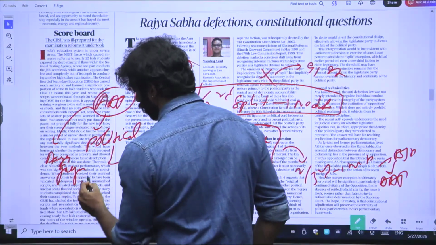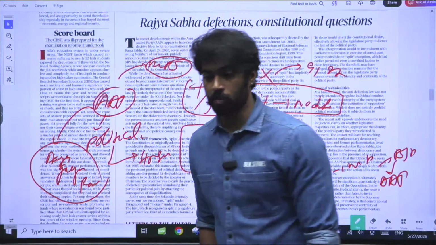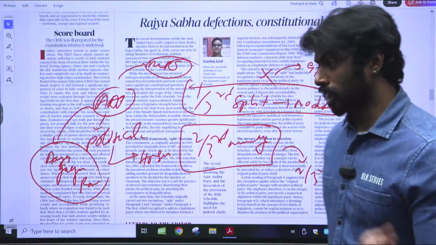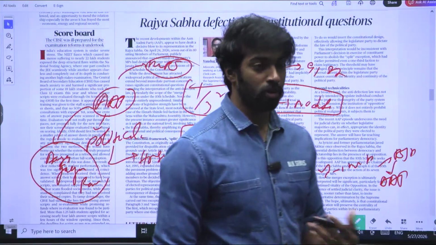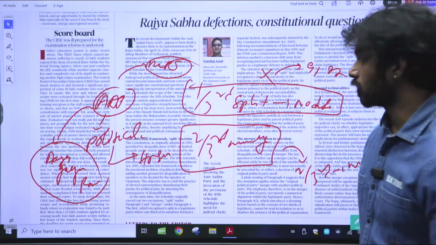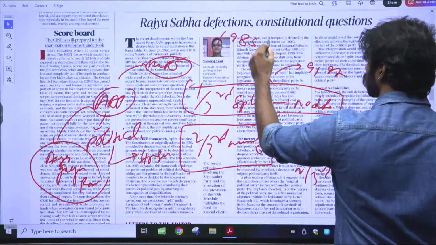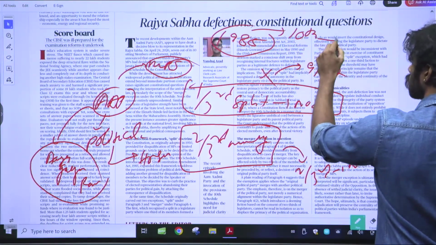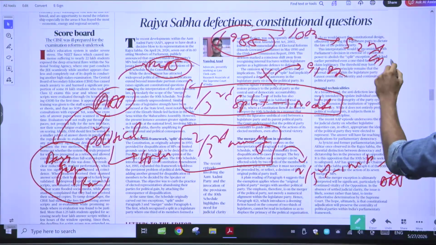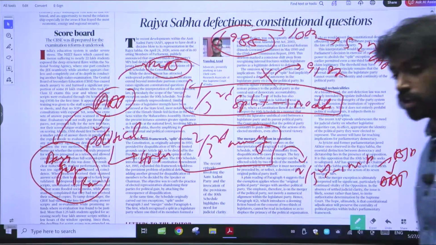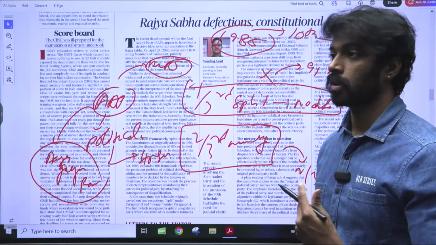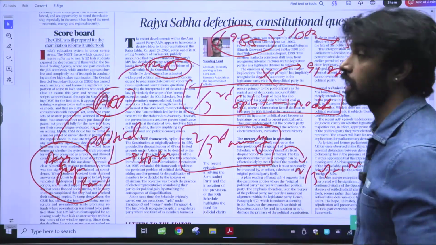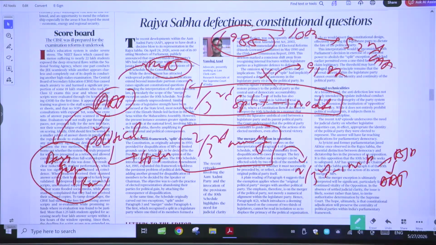Ayaram Gayaram was the phrase that actually became popular during the 1960s, because at that time many people were coming and going, coming and going. So there was a high amount of political instability, and they came up with this. And in 1985, they came up with the 10th schedule through the 52nd constitutional amendment, which actually protects the political parties from random defections and random splits between people.